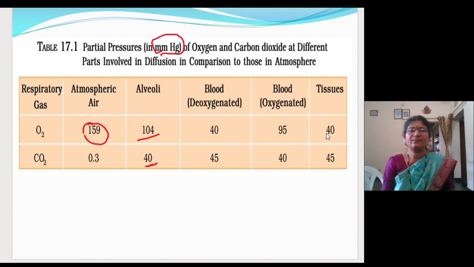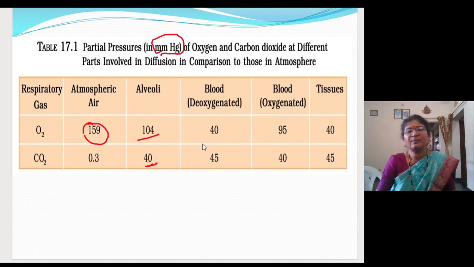And in the oxygenated blood, the blood which is moving from the lungs to the different parts of the body, that is the pulmonary vein. It will carry oxygenated blood. This you have studied in your high school. So it is having 95 mm. Its partial pressure is 95 mm of mercury and that of carbon dioxide is 40 mm of mercury. At the tissue again, the carbon dioxide concentration will be more and the oxygen concentration will be less, because in the tissue the carbon dioxide is produced as a byproduct and oxygen will get unloaded at the tissue level. So these pressures you have to remember.